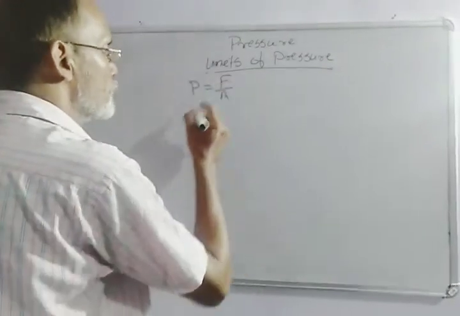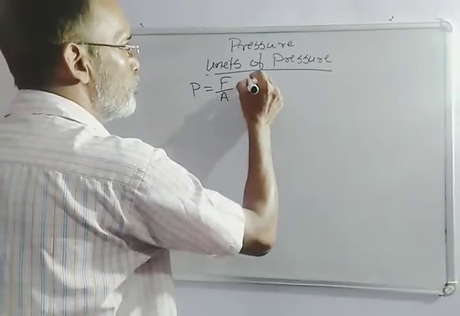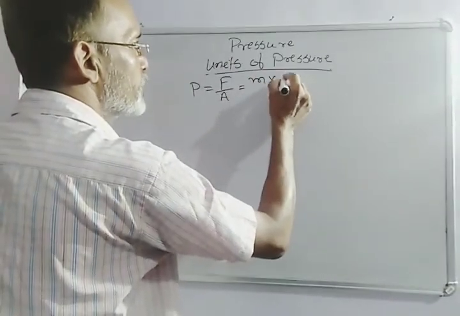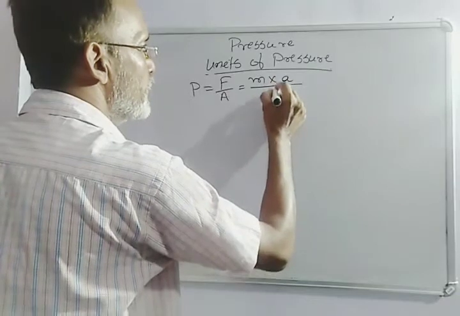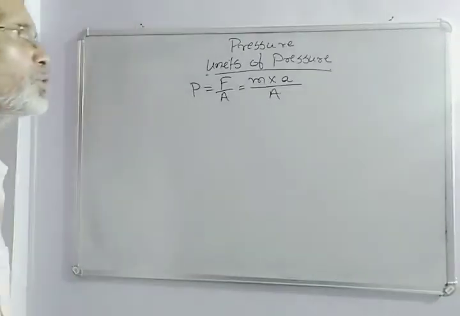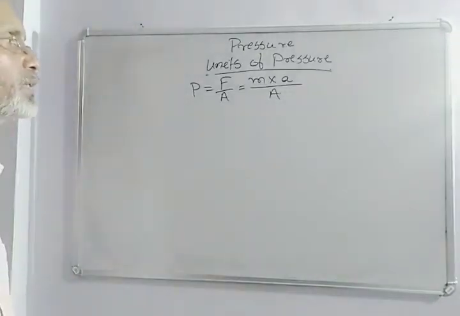The unit of force is equal to mass into acceleration, divided by area. Mass into acceleration by area.